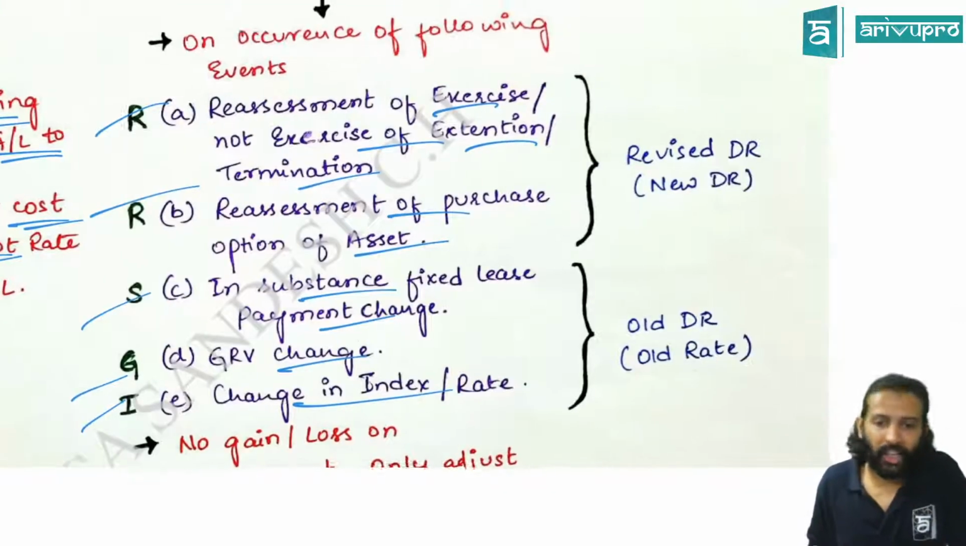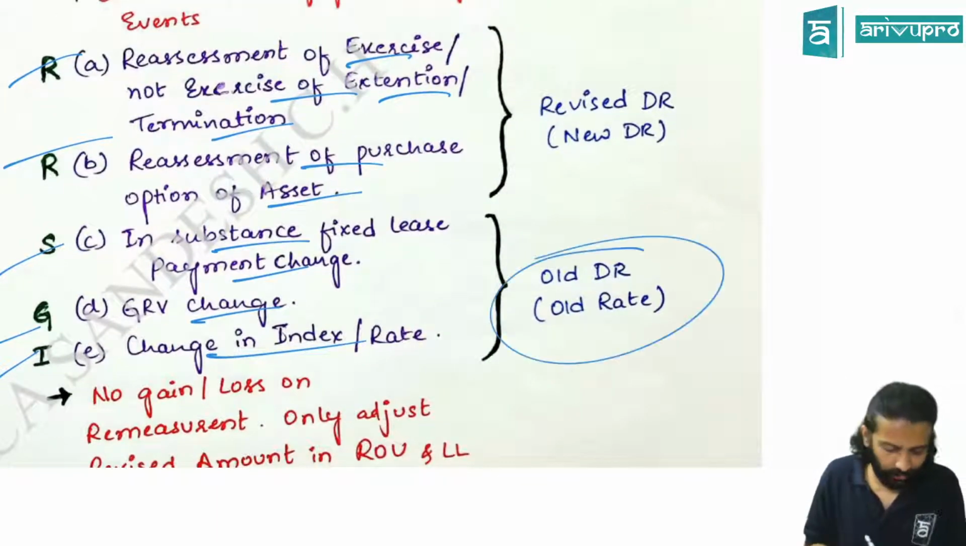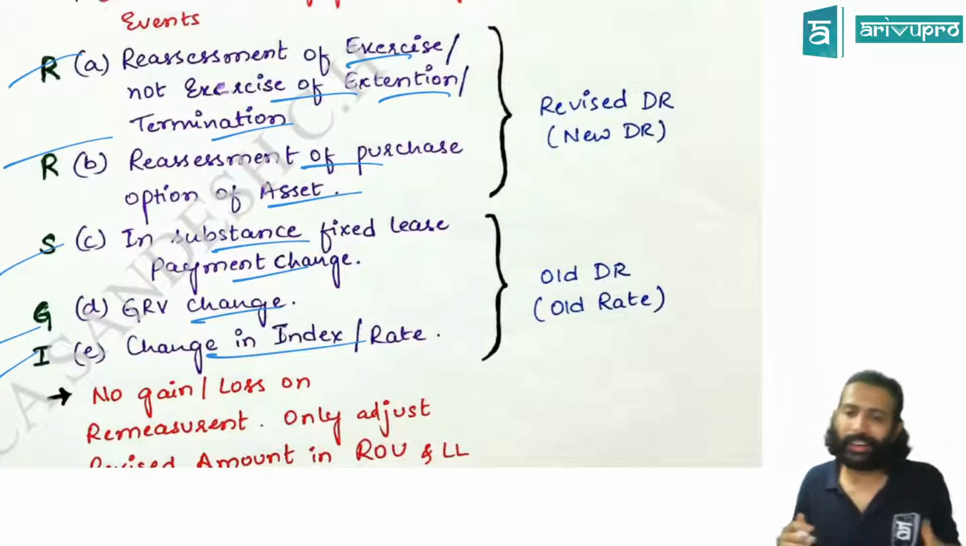For the first two R's, we use a new discount rate because the option was with us only. We had an option. The last three are out of our scope. Hence, they've given a leeway that you can use the old discount rate and remeasure.